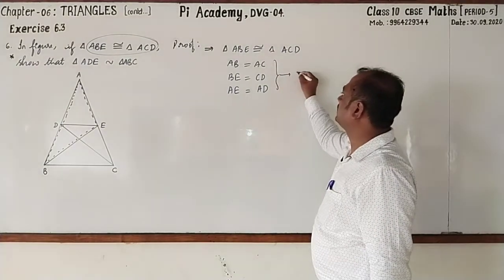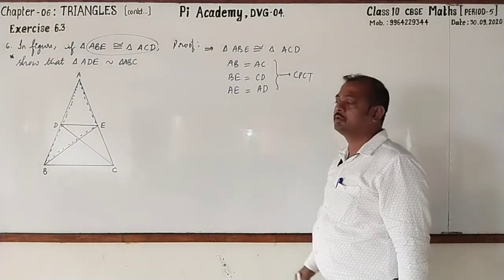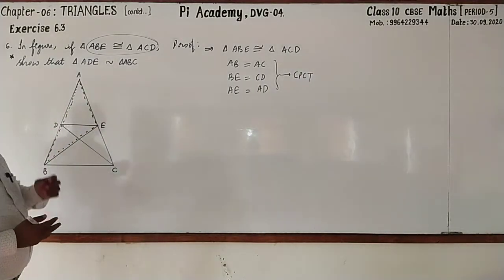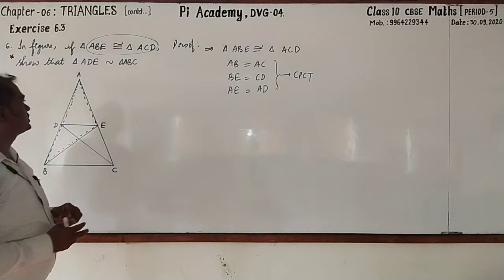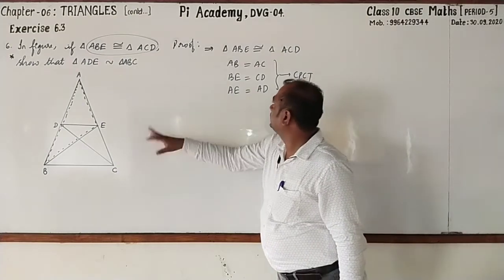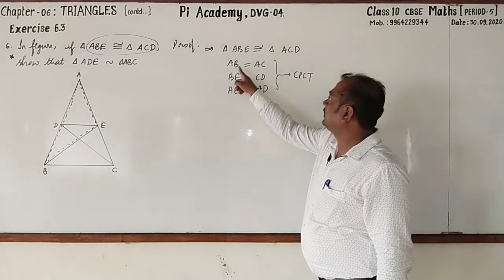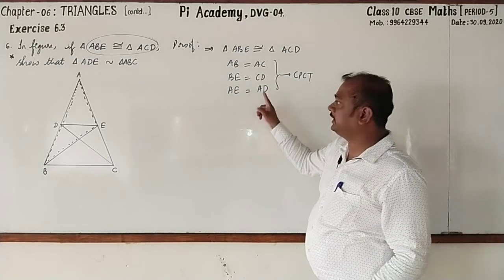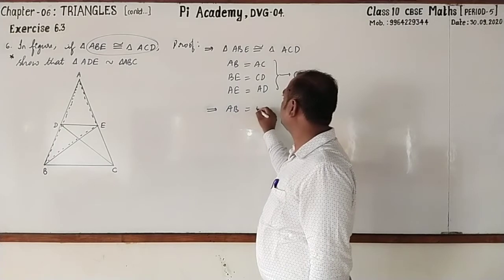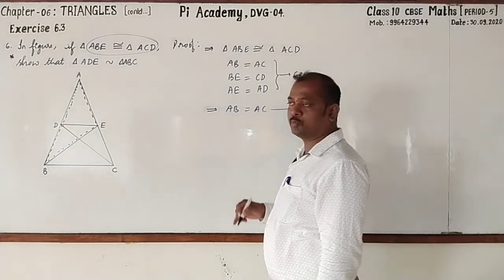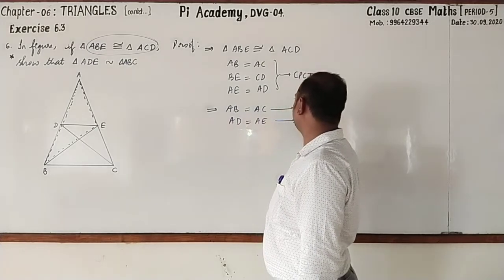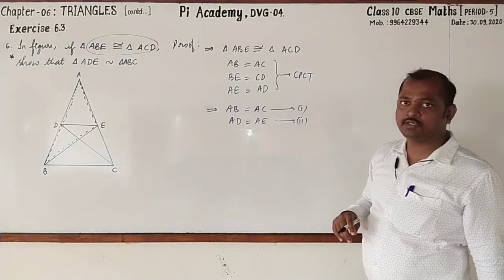So this is from CPCT. We want AD by AB. How do you go for taking that? Just observe here. Then AE by AC. Here AB and AC, here AE and AD are there. I am going to rewrite this as AB equal to AC as it is. Call it statement 1. Then AD is equal to AE. Call it statement 2. Both are same only. Right?